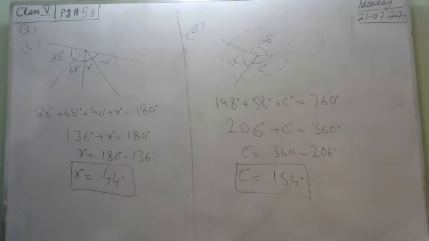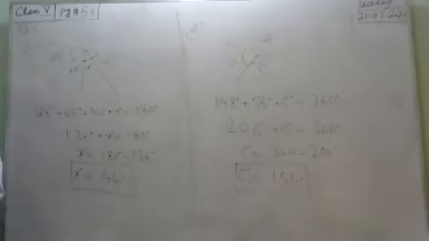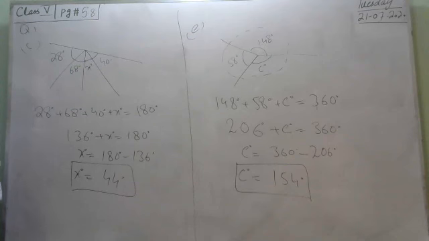In part F, 28 and 28 are the same, and K you can suppose is x. So the condition will be x plus 28 plus 28 equals 360. You also have to solve this question by yourself.